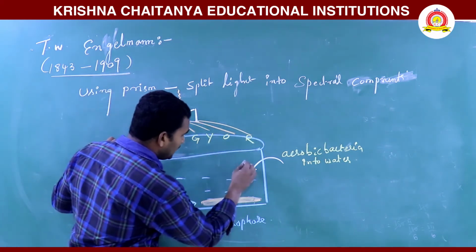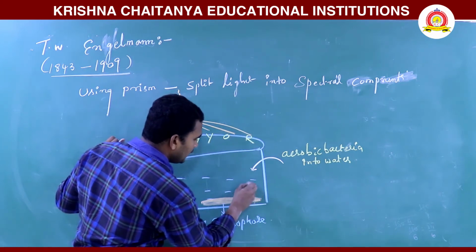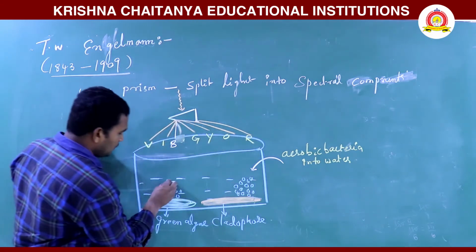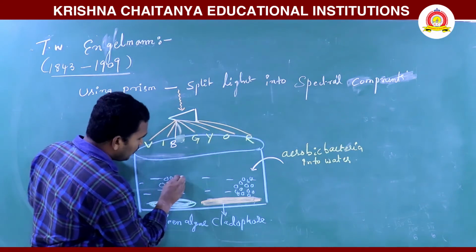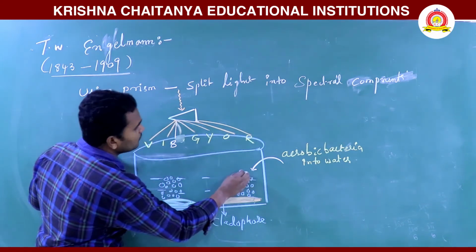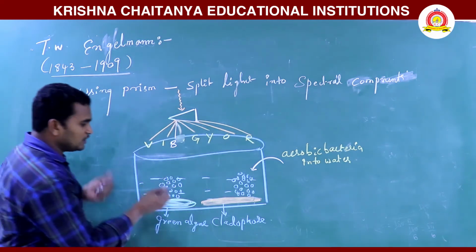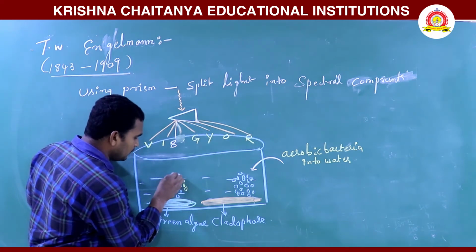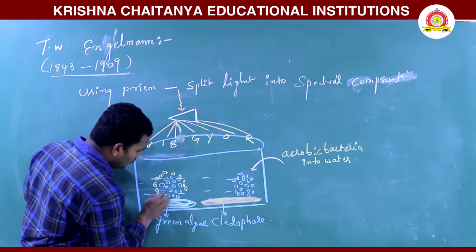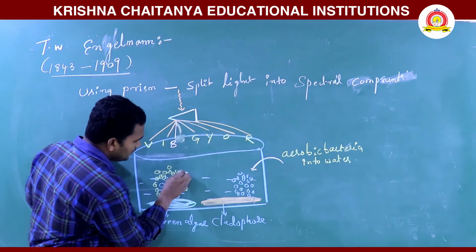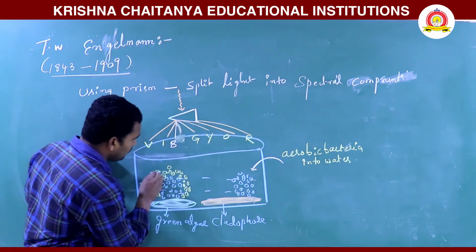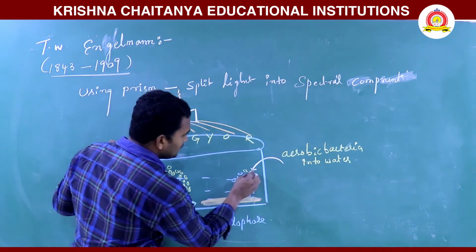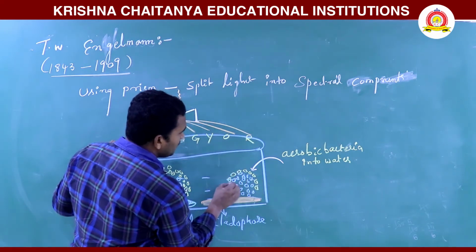In the red light region also, more oxygen is released. How did they identify that more oxygen is there in the red and blue regions? Because the bacteria move there. The yellow color is the bacteria. More bacteria accumulated in the blue light region, and also in the red light region.